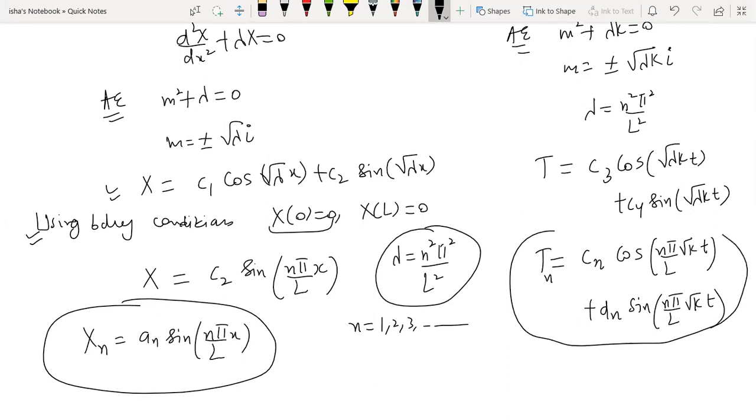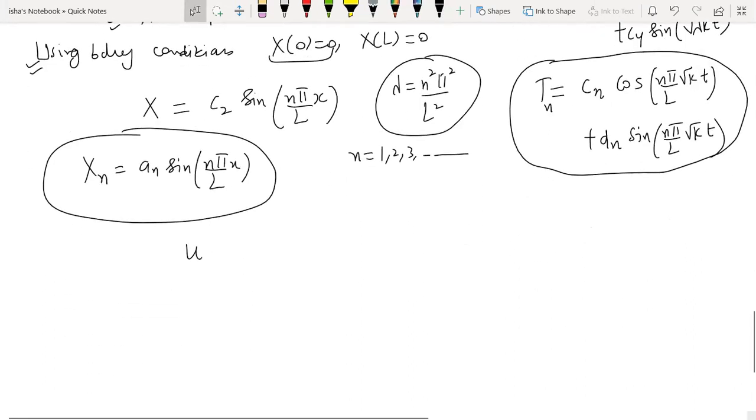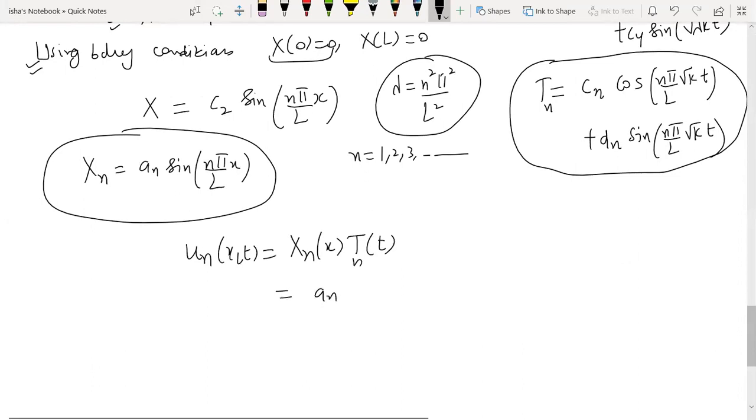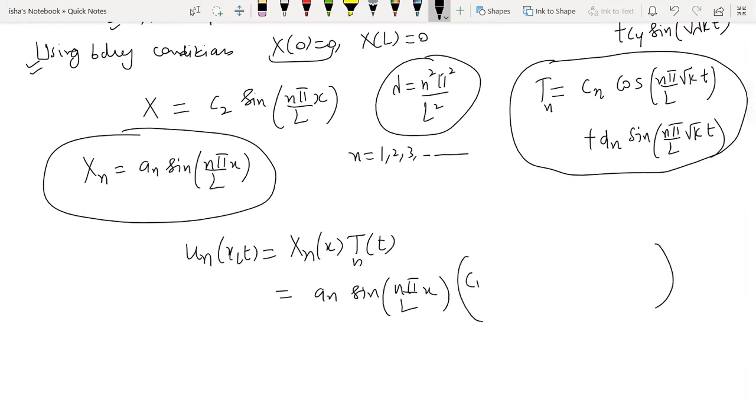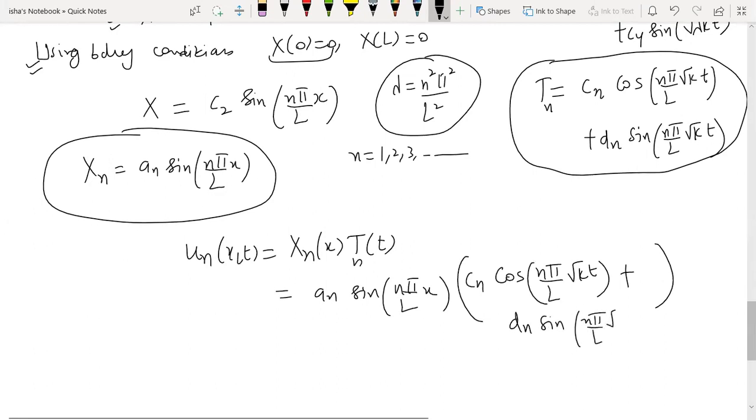So you got Xn and you got Tn, for n equal to 1, 2, 3. So what is your solution? Your solution un(x,t) is going to be a product of Xn and Tn. So this is An sine n pi by L x multiplied with Cn cos n pi by L square root k t plus Dn sine n pi by L square root k t. So this is how the complete solution is.